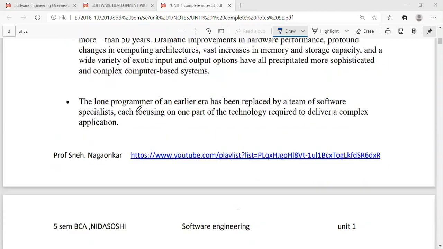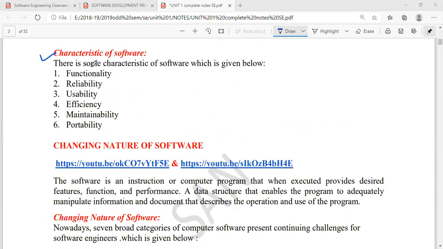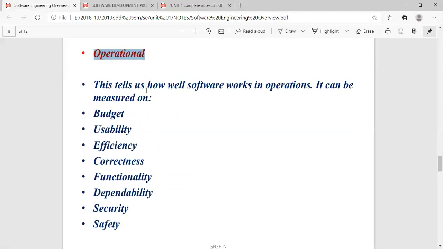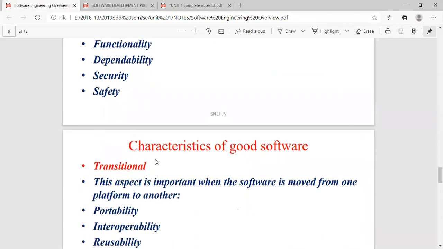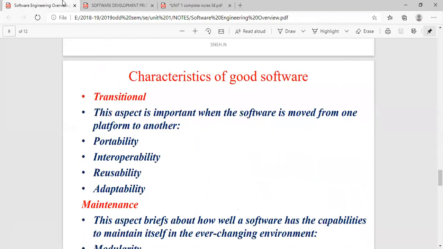Now you can see here that this is a 2 marks question. You can write these points when it is asked for 2 marks, that is functionality, reliability, usability, efficiency, maintainability, and portability. Or you can also explain this in detail when it is asked for 5 marks, right? So here you can see that this is an explanation when it comes to 5 marks. It is there in another PDF which I already shared with you.